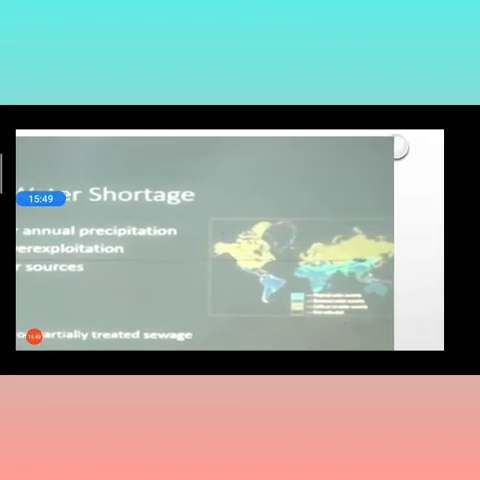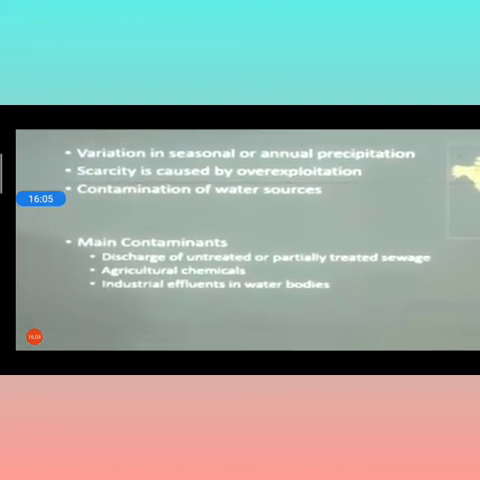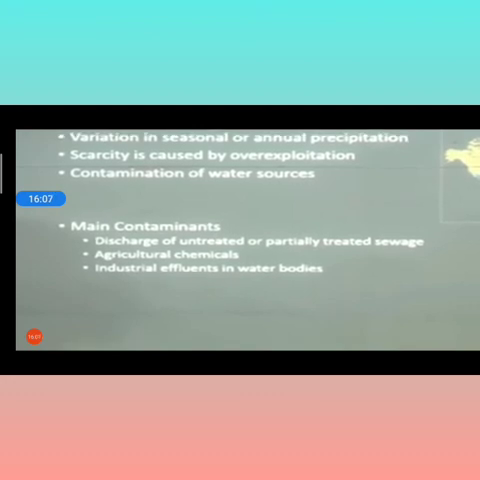Now here is a diagram that shows the yellow area, covered with the yellow part, that has the maximum number of problems, and the light blue color is the limited, meaning not an acute problem. So this is an example of the many areas of our country, of our world, that are facing the problem of scarcity of water.